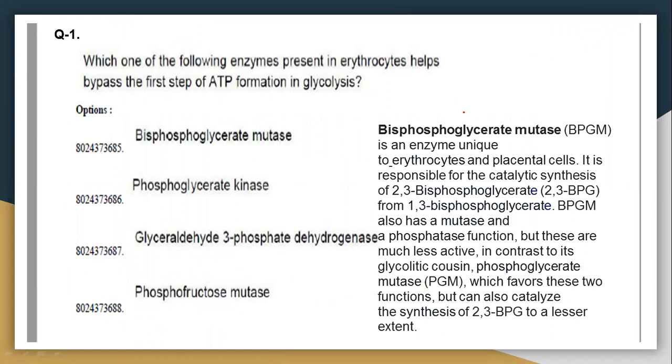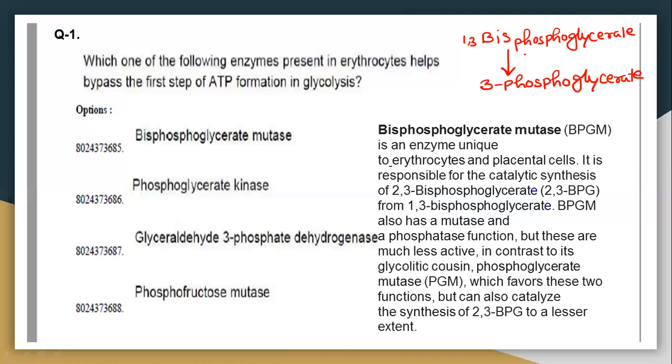Now you know that the first step of ATP formation in glycolysis is 1,3-bisphosphoglycerate to 3-phosphoglycerate. 3-phosphoglycerate is the stage where ATP is synthesized.